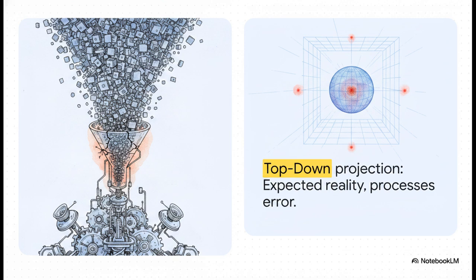Using an inverse fast-Fourier transform router, it quite literally projects a 3D expectation of physical reality outward, and it only processes the residual error. It only looks at the tiny fraction of data that didn't match its prediction. So, what does it do with that error? Well, the system filters that prediction error through a 5-state metacognitive grid. This step is absolutely crucial because it assigns a precision weight to the error. It asks, is the sensor experiencing a genuine environmental change, like a physical wall or obstacle, or is it just sitting in a super noisy environment, suffering from extreme signal jamming? This 5-state grid dynamically dampens the noise, which preserves the system's internal stability without crashing the hardware.